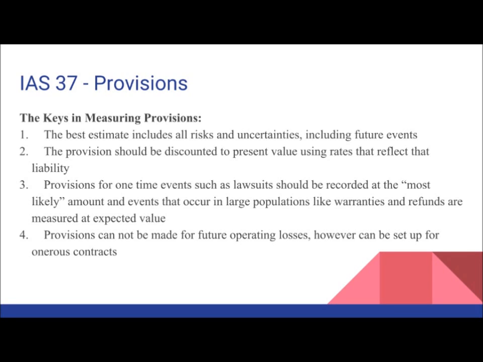The provision should be discounted to present value using rates that reflect the liability in order to give it the best measurement. Provisions for one-time events usually take the most likely amount, in contrast to things that repeatedly occur, such as warranties, which are usually measured at expected value. Provisions cannot be made for future operating losses, but however can be made for onerous contracts.